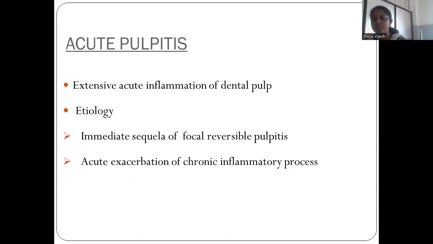Then coming to acute pulpitis. Acute pulpitis is an extensive, acute inflammation of the dental pulp. Coming to the etiology, it may be a sequela of focal reversible pulpitis. Sometimes if we do not go for treatment of focal reversible pulpitis, it becomes acute pulpitis. Or sometimes it may be an acute exacerbation of a chronic inflammatory process.